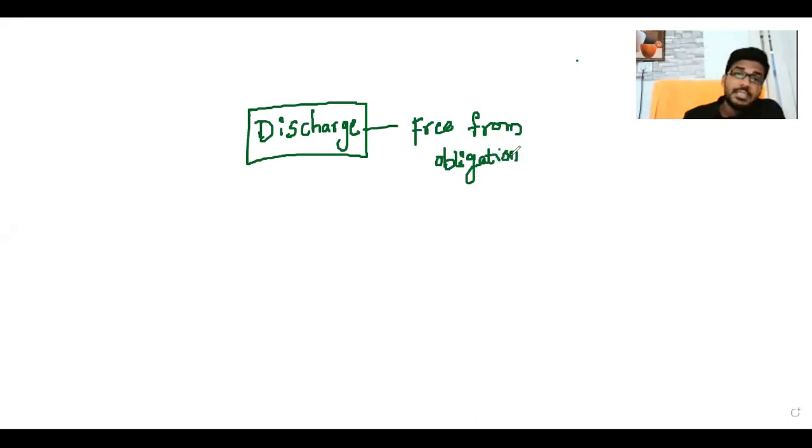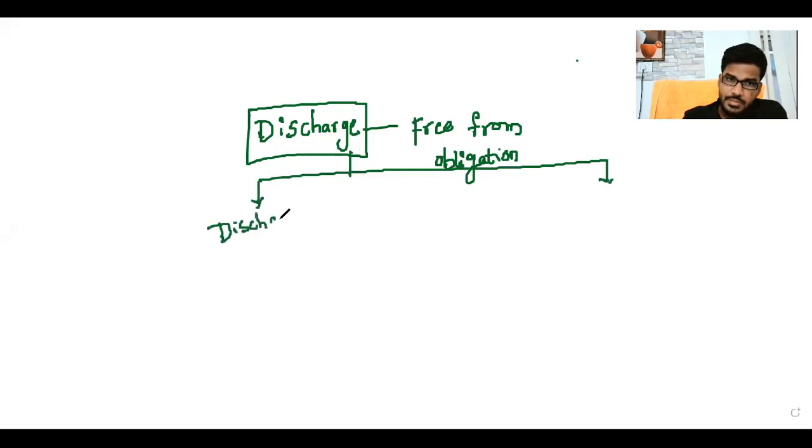In the case of a negotiable instrument, discharge is broadly classified into two categories. One is discharge of instrument.